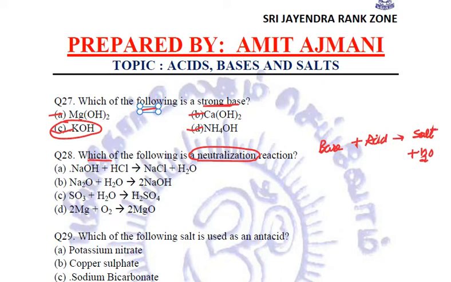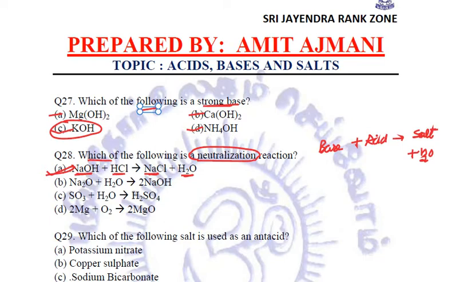That is a neutralization reaction. So let us try to see which of these contains a reacting base and acid. NaOH, sodium hydroxide, is a base. HCl is hydrochloric acid. They form NaCl, which is a salt, along with water. Very nice.